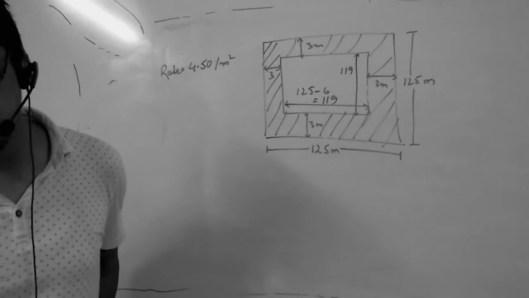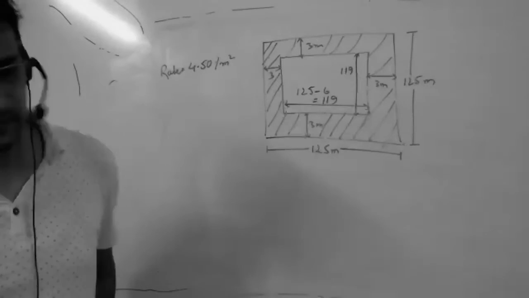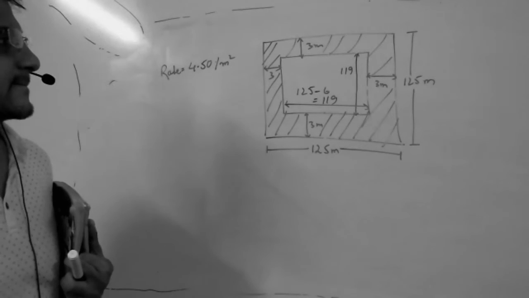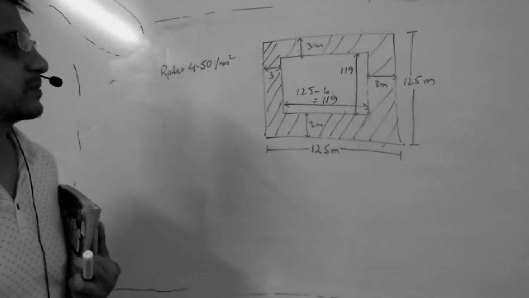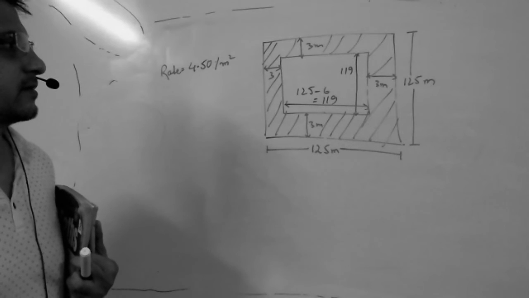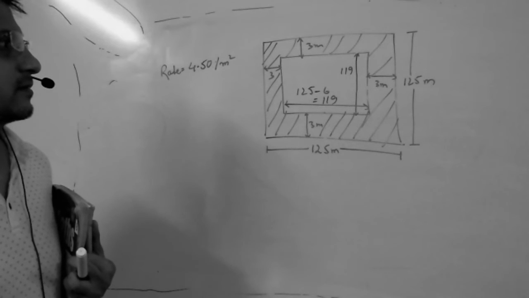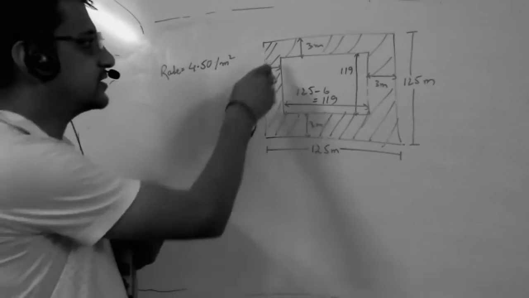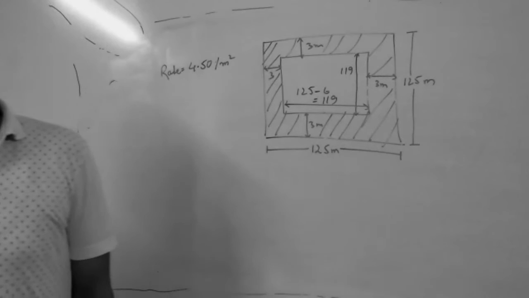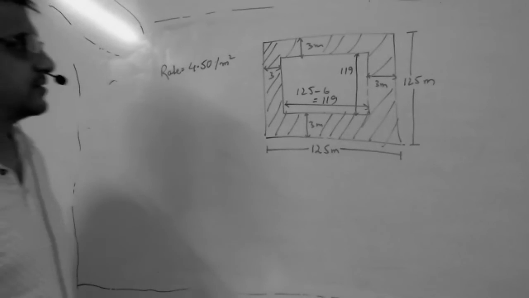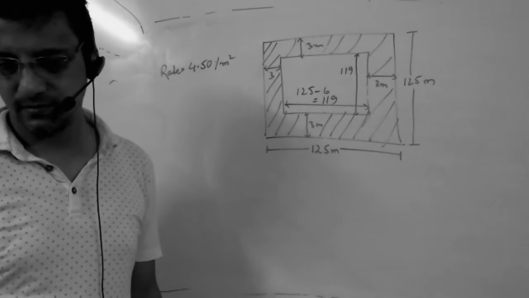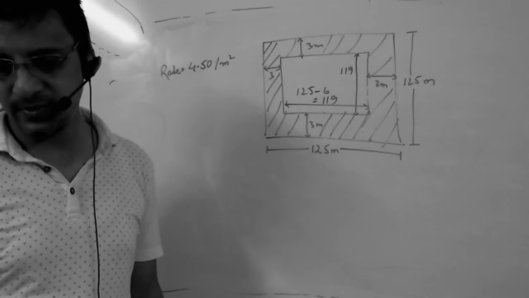So 125 minus 3 minus 3. Okay, so that is 119. So 119 into 119 into 4.5 is equal to the total cost. The question is how to find the area of this shaded region. So 119 into 119 you'll get the area of this shaded region. No, I will nominate who has to tell.